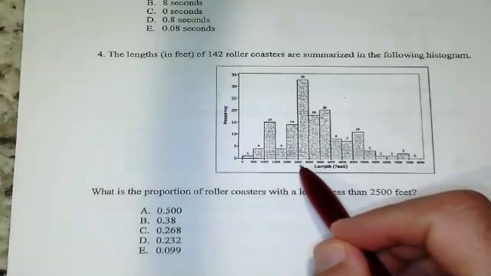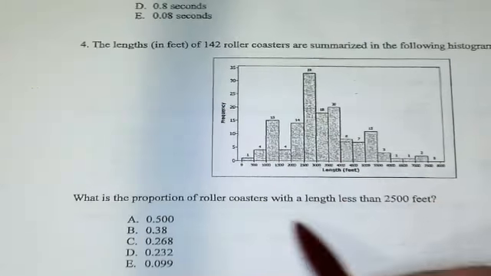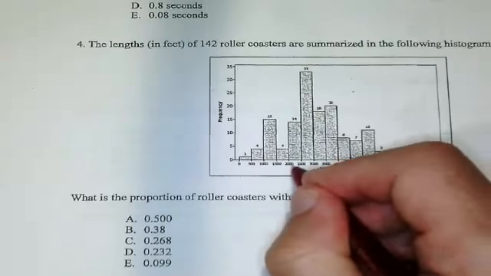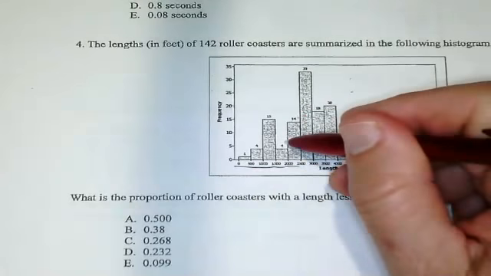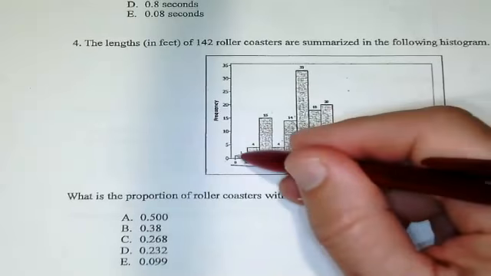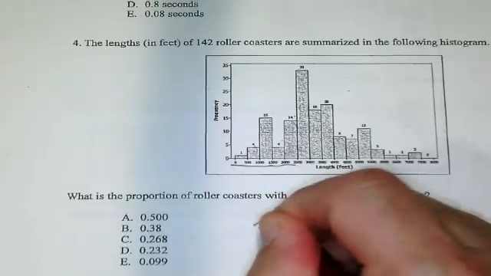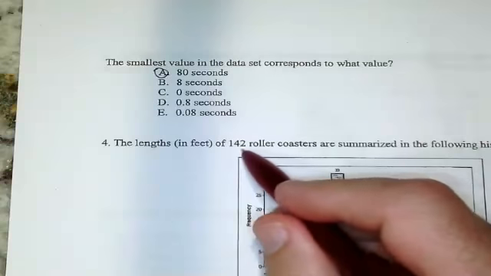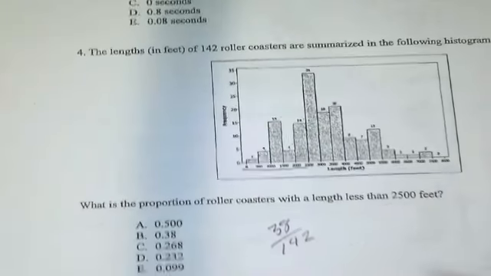Less than that means from here to 0. So there's 14 and 4 make 18, and 15 make 33, and 1 makes 34, and this makes 38. So we have 38 out of 142 roller coasters.